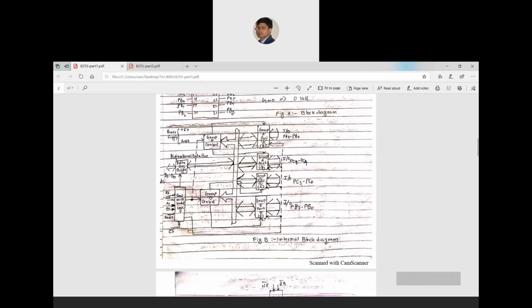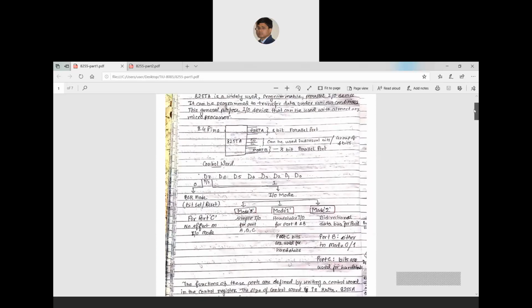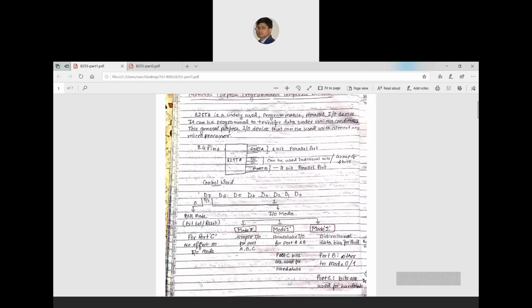So it has actually three ports, but port C, you can see from this simple block diagram, is divided into two parts, and it is written that it can be used as individual bits. That means what I have said here, that it supports parallel IO device communication. That means 8 bits can be loaded in parallel. But can it support serial bit communication? Yes. How? Through port C, where individual bits can be set or reset. So that's why port C is divided into two parts.